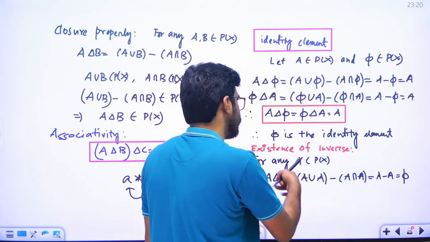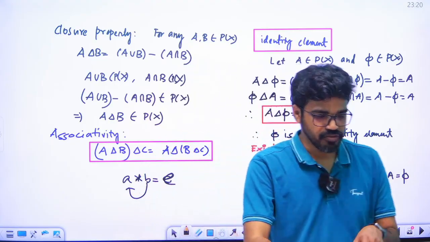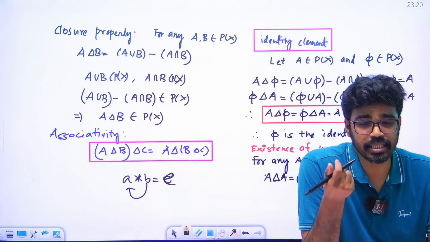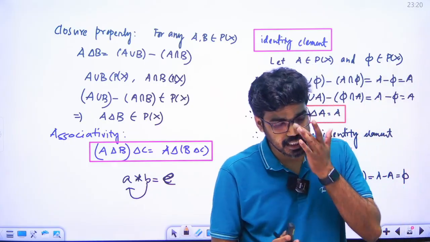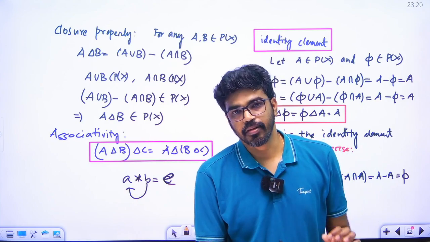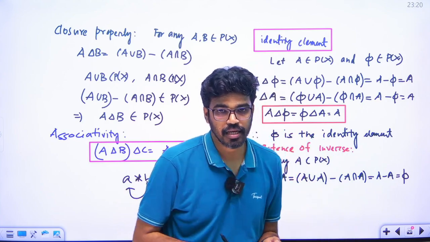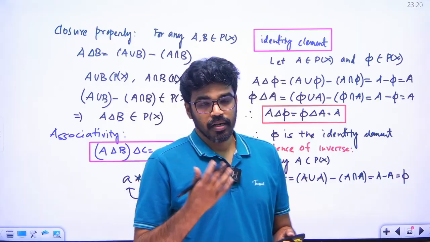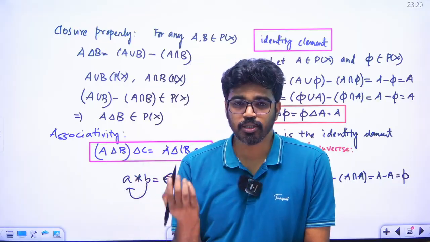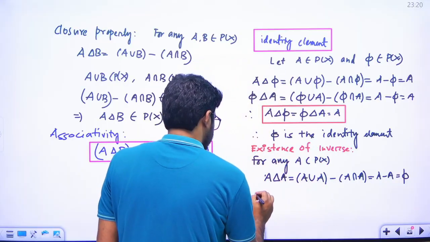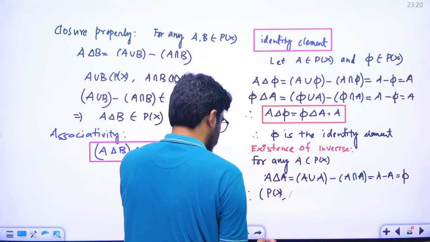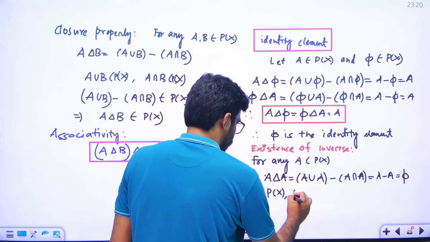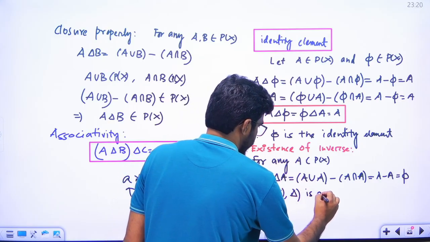So what will be the inverse of A? It will be A itself. So the inverse of A is A with respect to the binary operation delta. Therefore the inverse of each element of the power set P(X) exists, so we conclude that the power set P(X) with respect to the symmetric difference delta is a group.